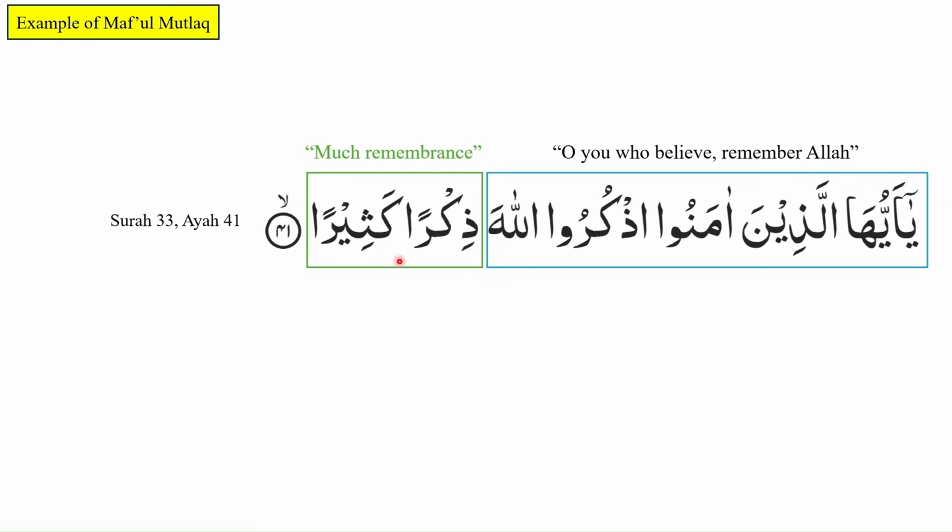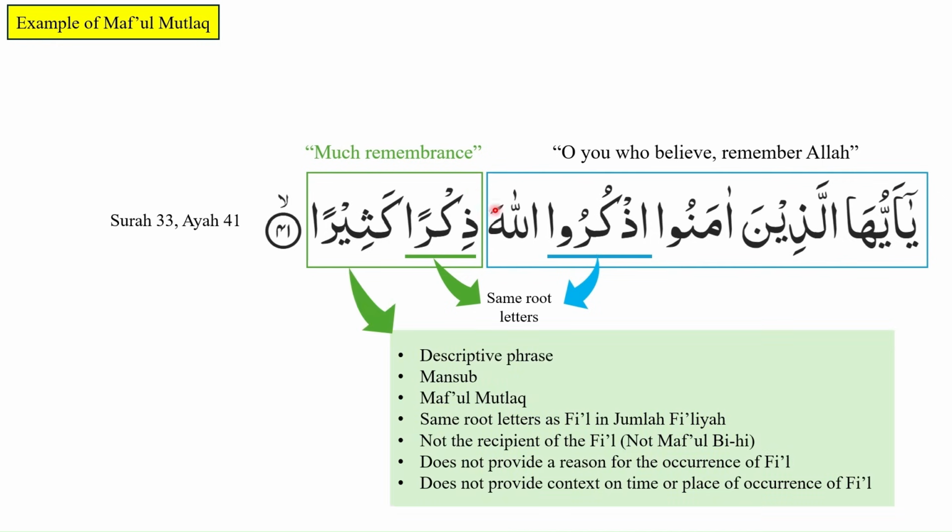Again, we are noting that dhikran kathiran is mansoob. Next, we will also notice that dhikran has the same root letters as the fi'il in the part of the jumla before it. So this is giving us clues that dhikran kathiran might be representing maf'ul mutlaq. If we pay attention to dhikran kathiran, it is a descriptive phrase or murakkab tawsifi. It is mansoob. It plays the role of maf'ul mutlaq.